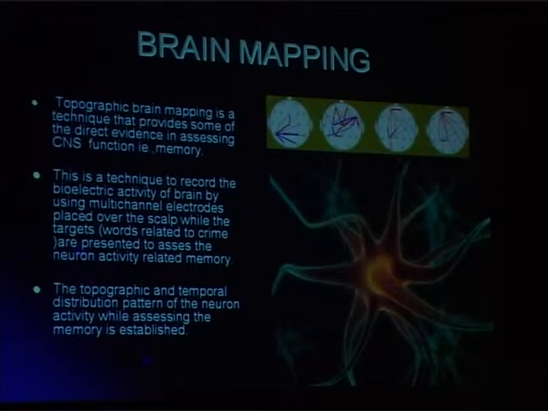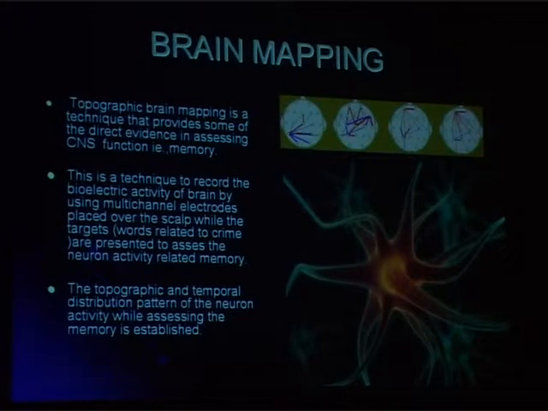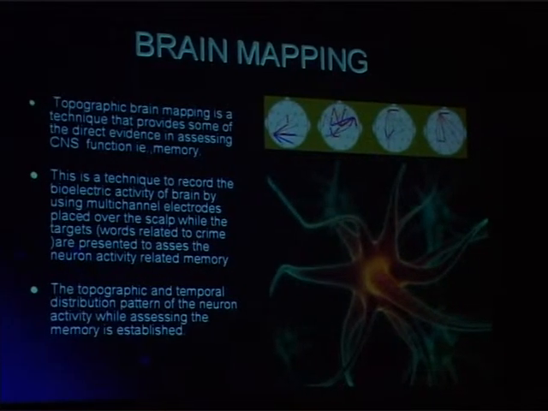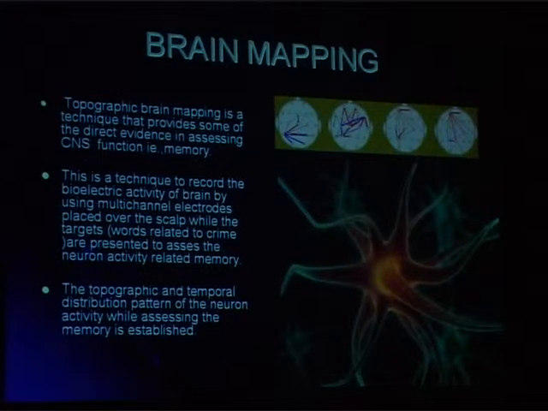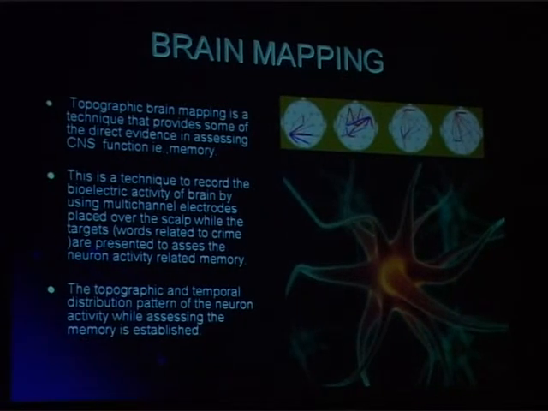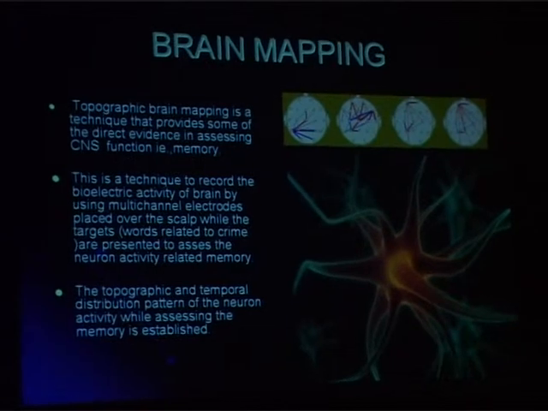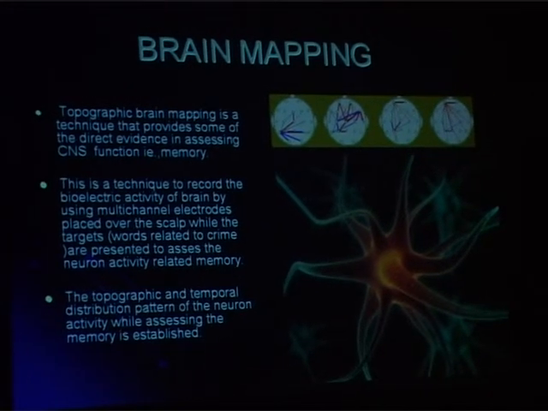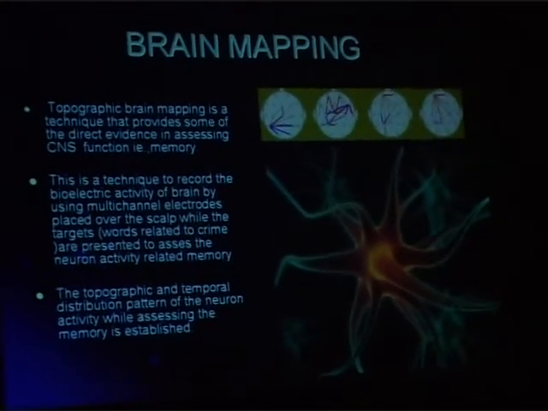Electrodes are placed over the scalp of the individual while he processes the information related to a crime. We don't expect him to answer in any fashion. No statement is being given. We just place the electrodes over the skull. How the neuron activates when he hears the words related to the crime, or when he sees the picture related to the crime, is what we do in the brain mapping technique.